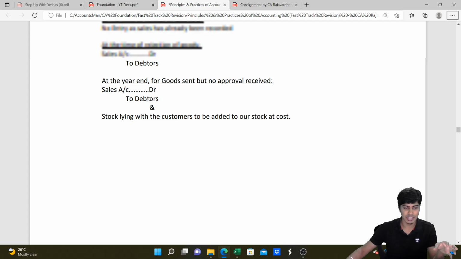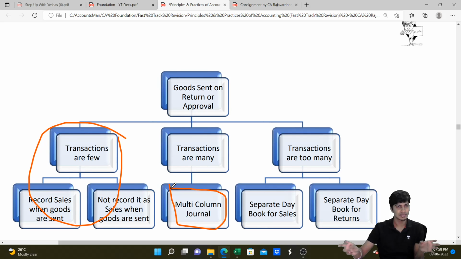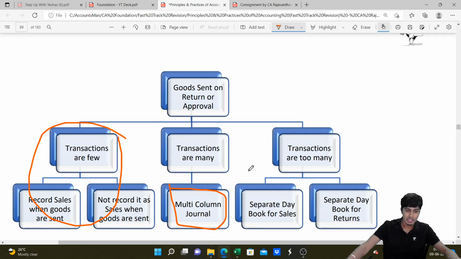However, when the transactions are many, an organization has an option to prepare a multi-column journal. It will be like a journal book with multiple columns, wherein you will write goods sent, goods accepted, goods returned, balance. Whatever is sent is written in sent. If it is accepted, it will be written in the accepted column. If it is returned, in the return column, if not, in the balance column. Done. And if the transactions are too many, then we prepare a separate day book for sales and a separate day book for returns. I'll show you the format of these two also, as to how it is prepared. It's quite easy, not very difficult at all.